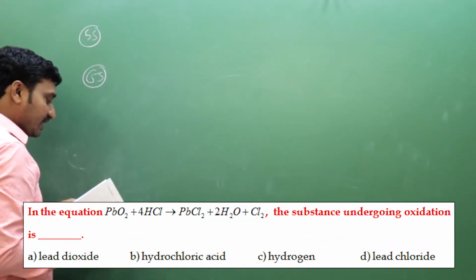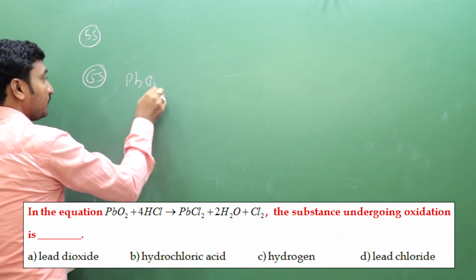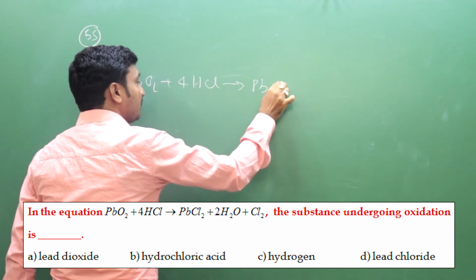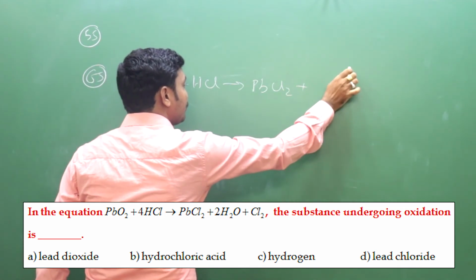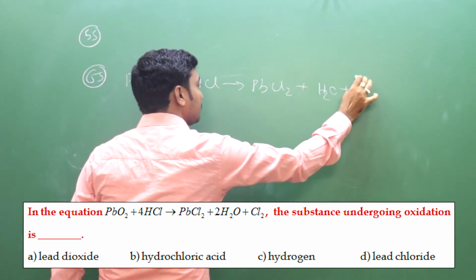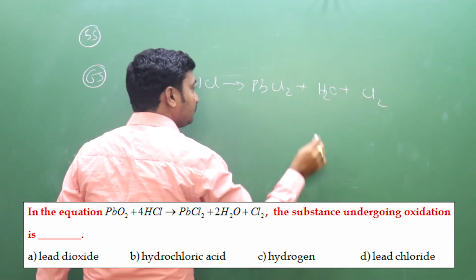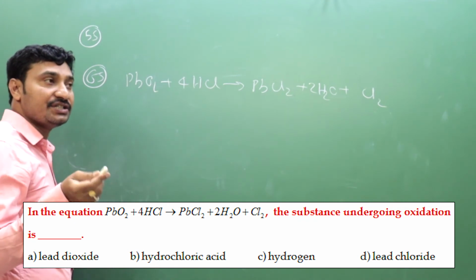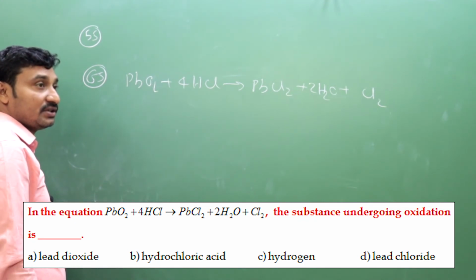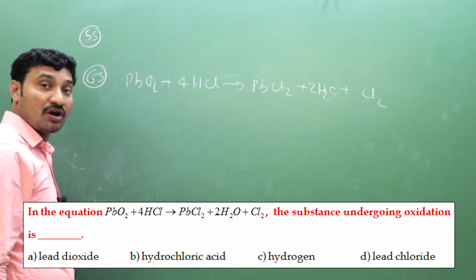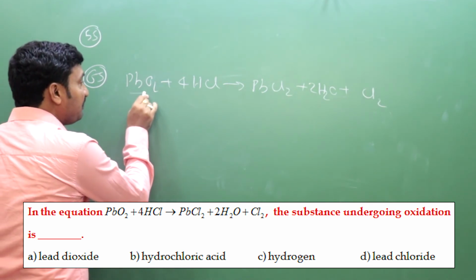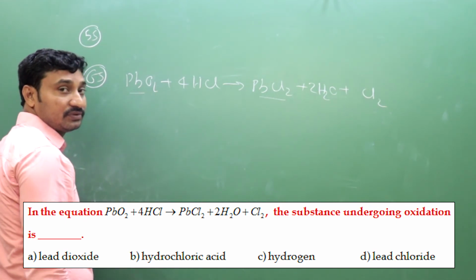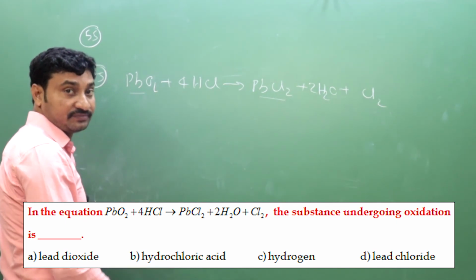65. In the equation PbO2 plus 4HCl gives PbCl2 plus H2O plus Cl2, which undergoes oxidation? You know what oxidation is? Addition of oxygen is oxidation. Removal of hydrogen is oxidation. See, PbO2 to PbCl2. Here what happened? Oxygen is removed. That's why that is reduction.